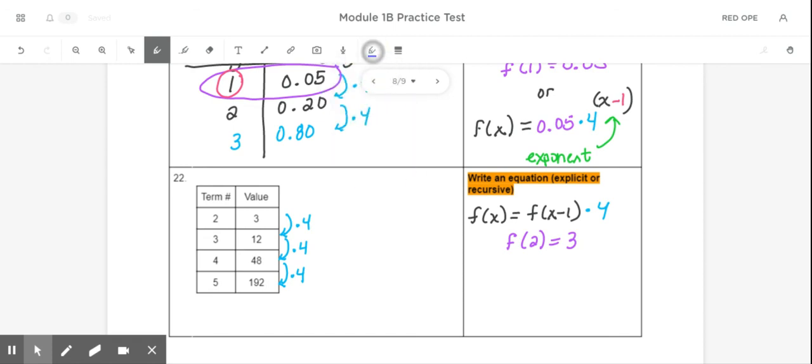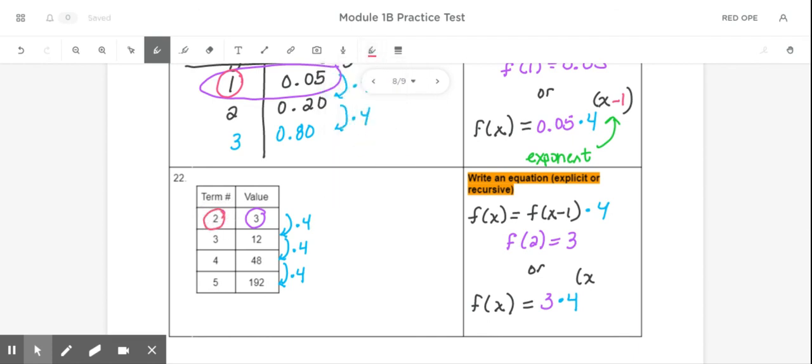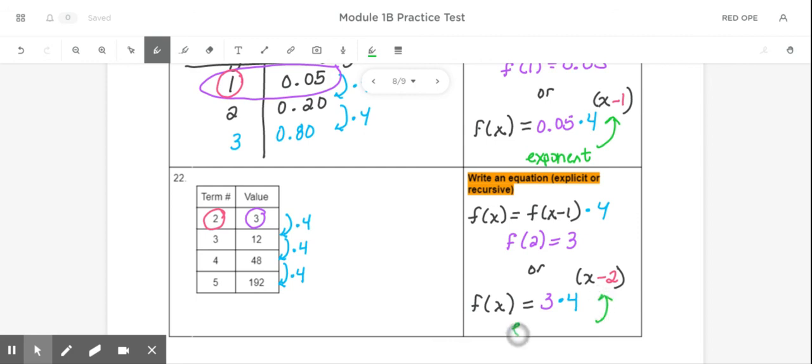Or we could choose to write the explicit. So our explicit here would start off the same way. f of x is equal to our starting output, which in this problem is 3. And then our pattern, which in this problem is times 4. And then we're going to use an exponent because we're multiplying. So x and then get back to 0. So 2 means we would have to put minus 2 here. And again, that's because we want to get back to 0. And we need an exponent because our pattern is multiplication. Or another way to think about it is because this is a geometric sequence.